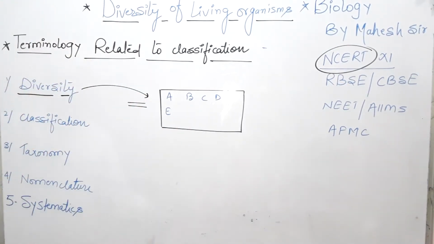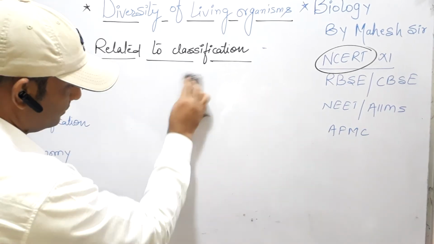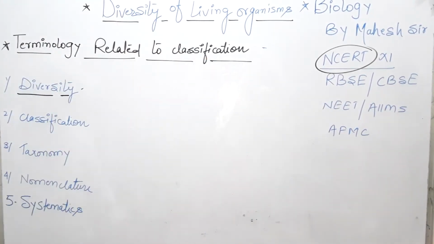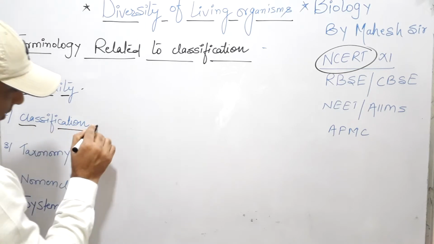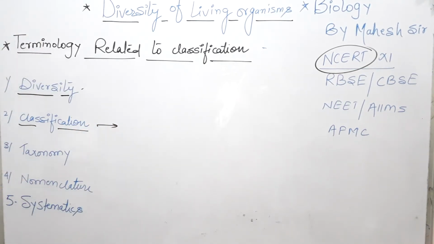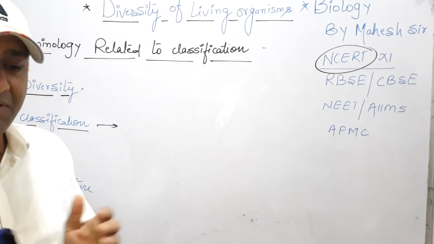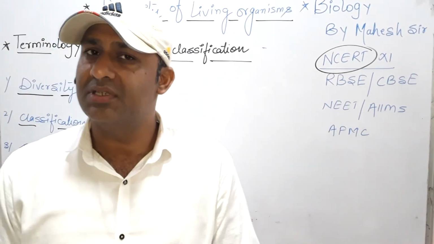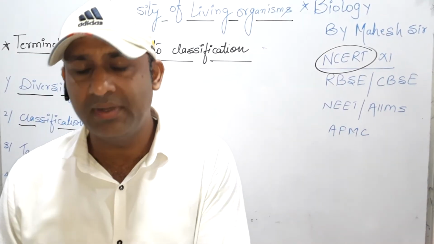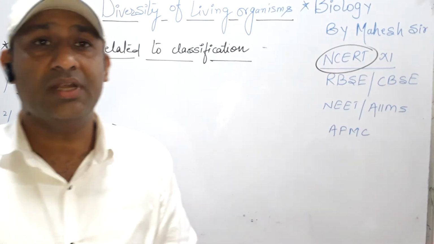Next we take the definition of classification. All of these are terms related to chapter 1, which is diversity in living organisms. So second is classification. First, the systematic definition of classification: the process by which scientists or taxonomists arrange organisms on the basis of similarity and dissimilarity is called classification.